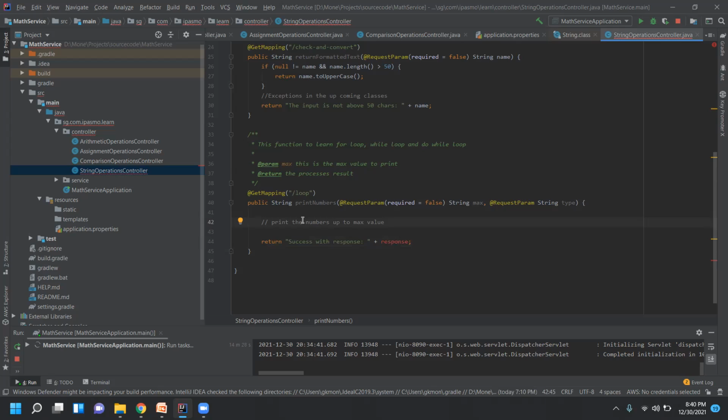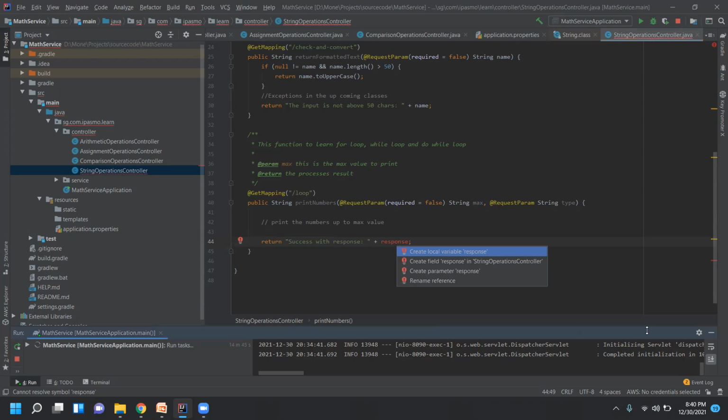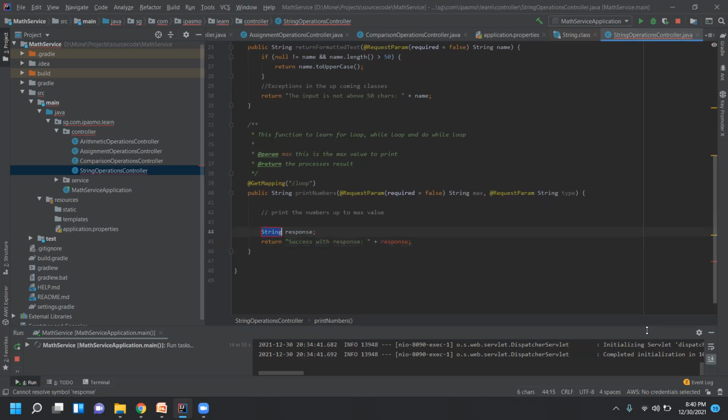Usually you have to declare the variable first, but I want to auto create the declaration. So I place my mouse over there and press Alt Enter. This is a new thing that you are learning. When you press Alt Enter, IntelliJ will help you: create local variable or class level variable or parameter response. So I'll create a local variable.